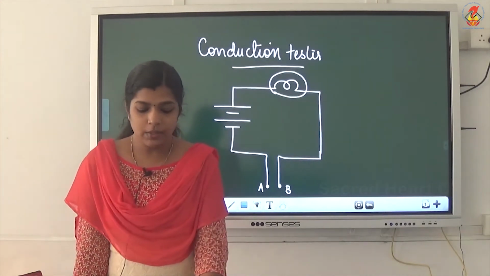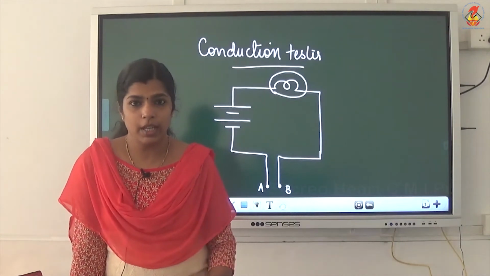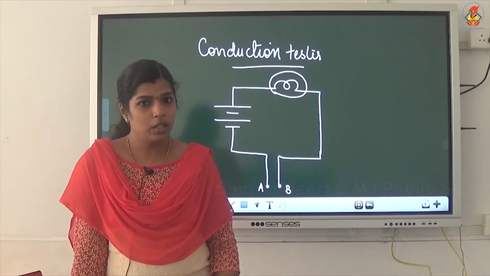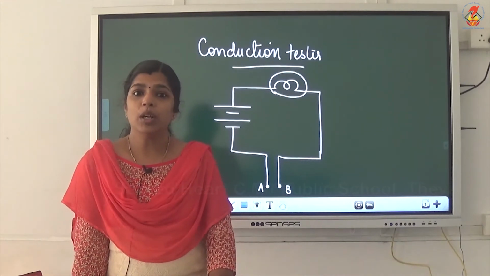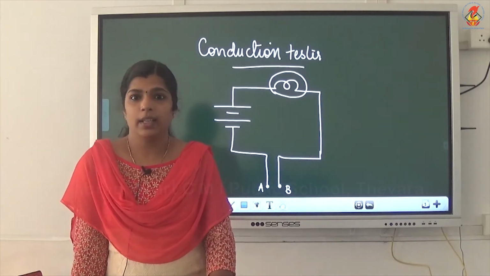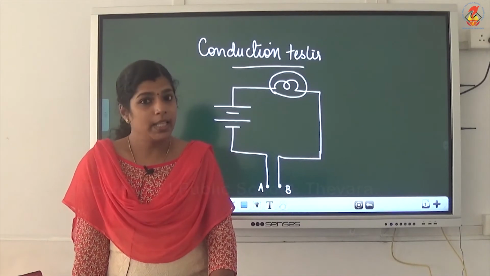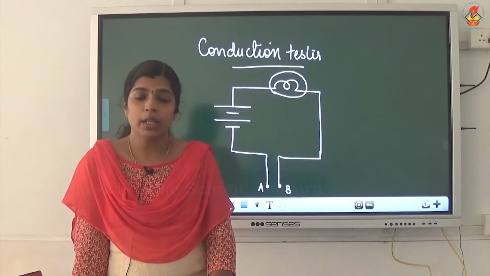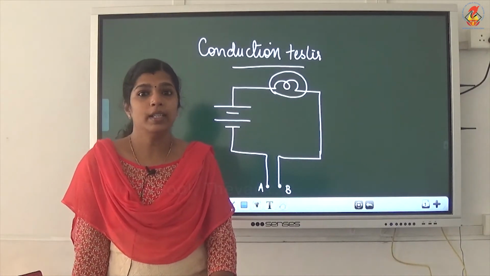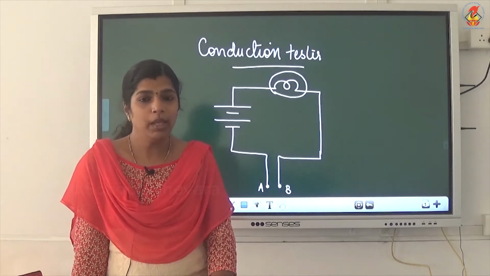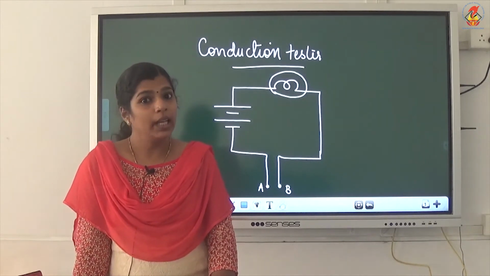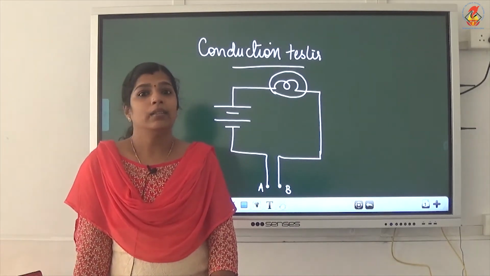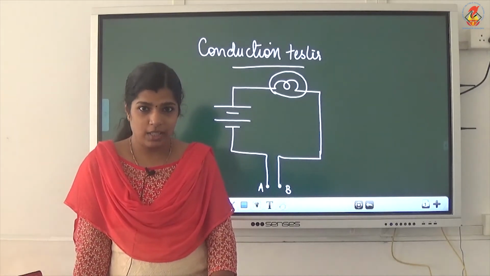Here we classified the materials as good conductors and poor conductors of electricity, but at certain conditions poor conductors also conduct electricity. Normally air is an insulator, but during lightning air will conduct electricity.